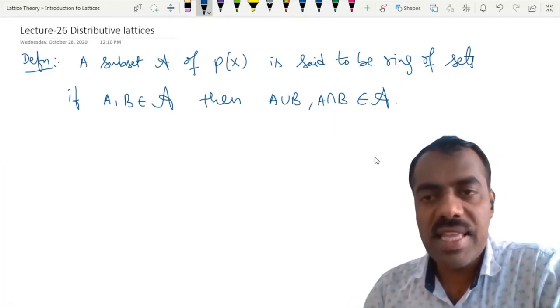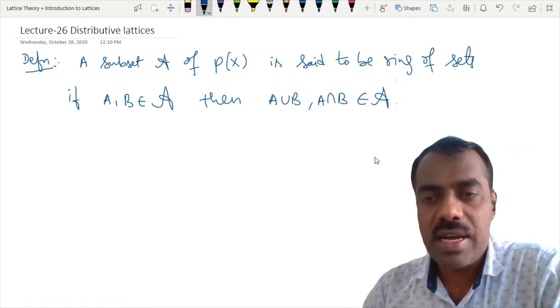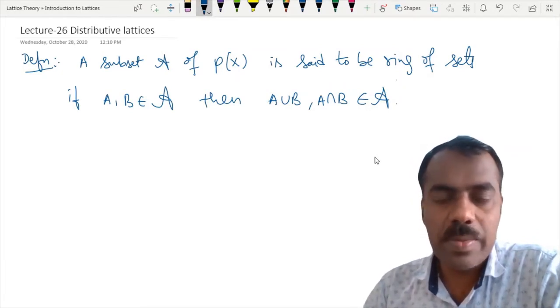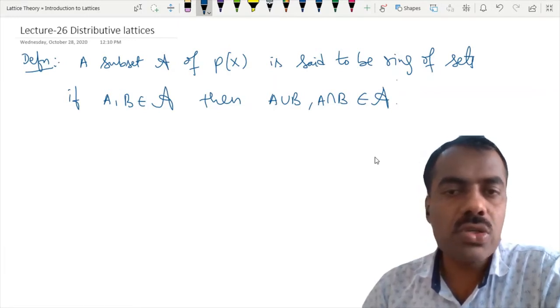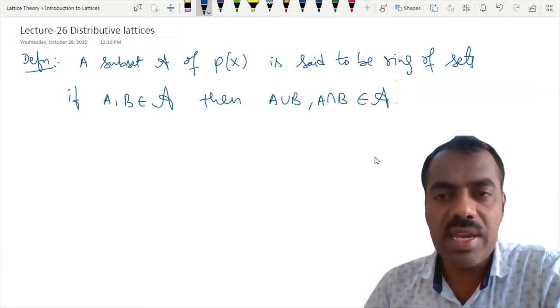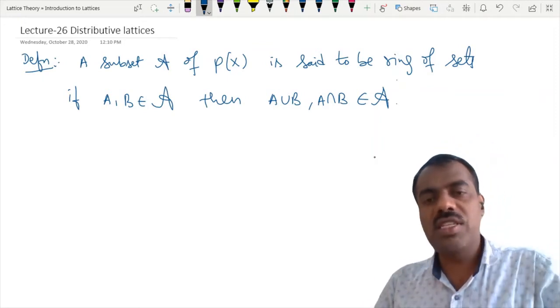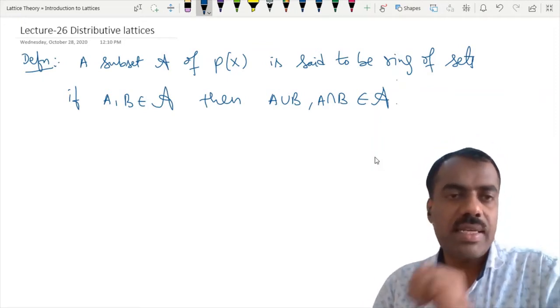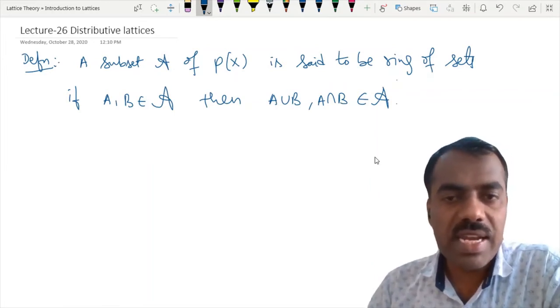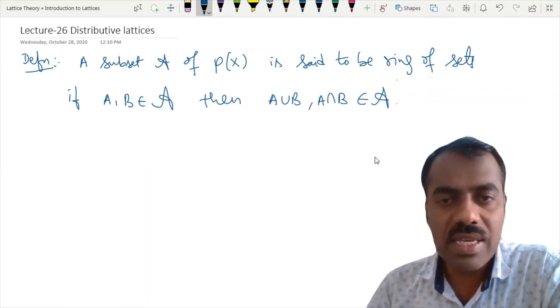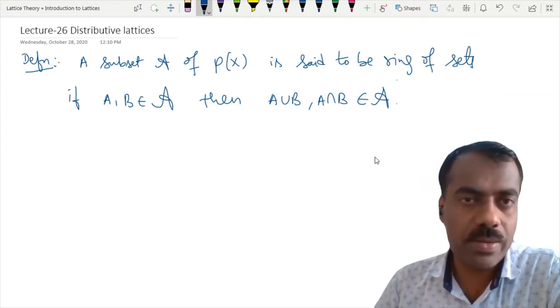So this ring, usually in our ring theory also, we might have said with respect to two operations it should be closed. So here those two operations are union and intersection. Okay. So this is called ring of sets. Any collection is said to be a ring of sets if, given two elements, the union and intersection are in it. Right.